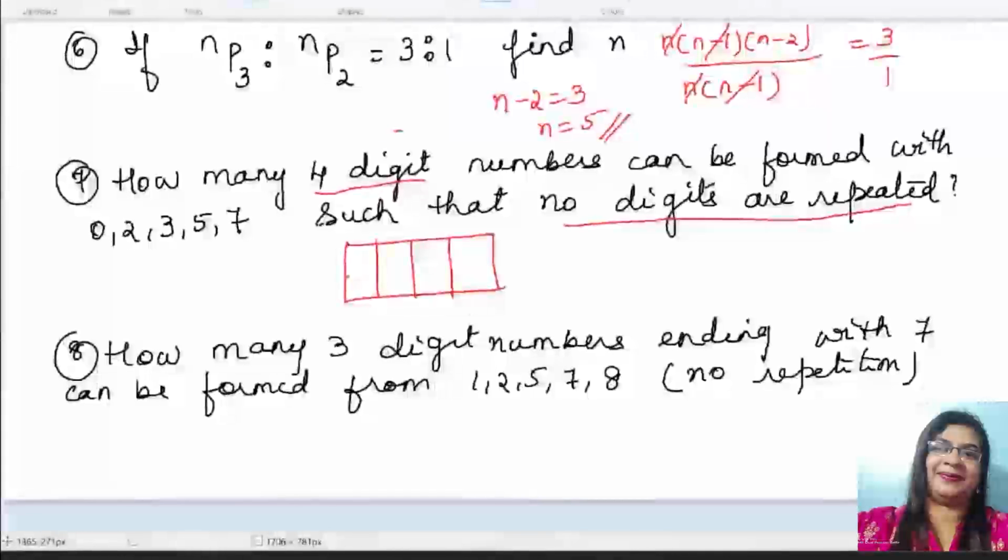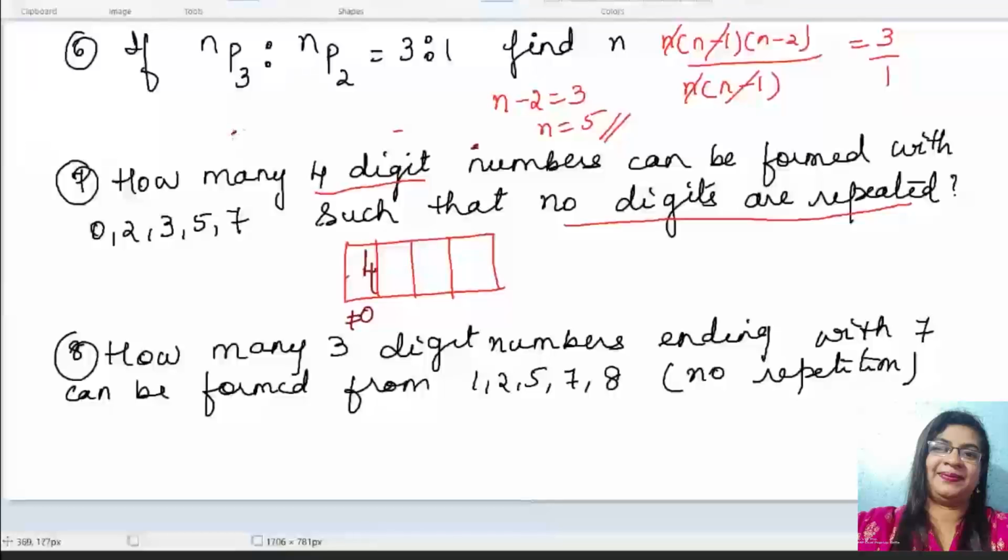Yes, seventh one answer is 96. Correct. Okay, so now understand this seventh question, please. Here it is, how many 4-digit numbers? Okay, 4-digit number is given. Whenever digit is there and that 0 and all is there, please work out like this. So this will help you to understand your answer better. Okay, so here there are 4 digits. I want a 4-digit number with these numbers, that is 0, 2, 3, 5, 7, and the condition is telling me no digits can be repeated.